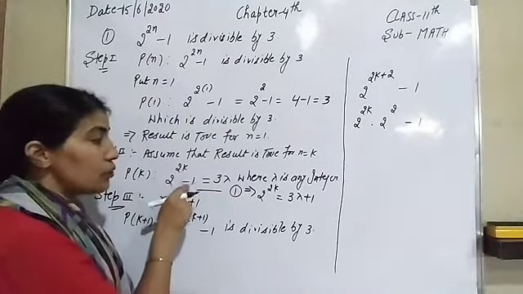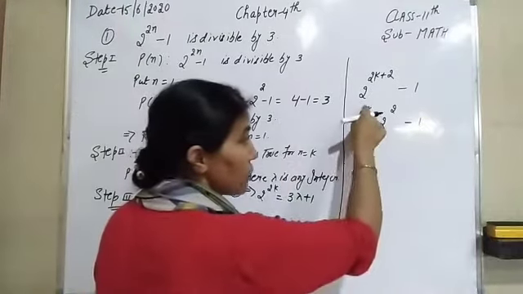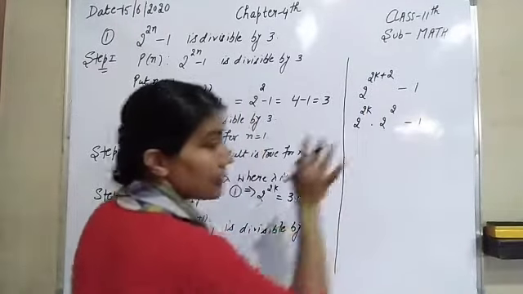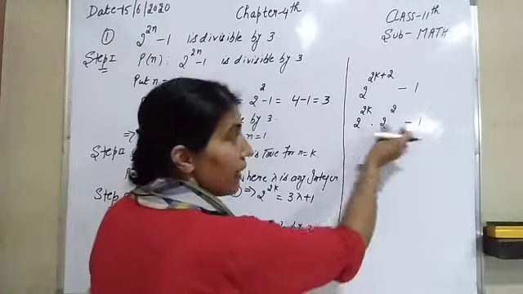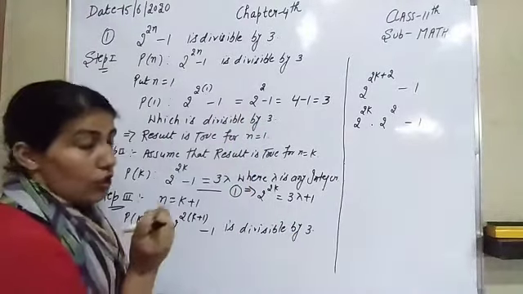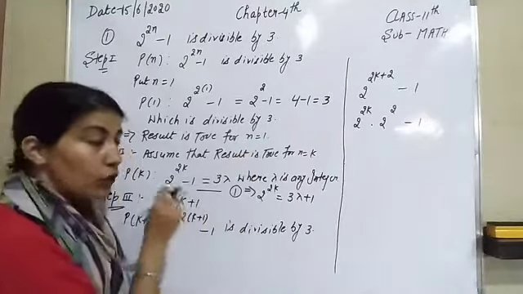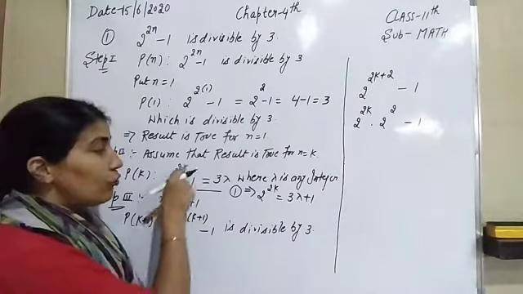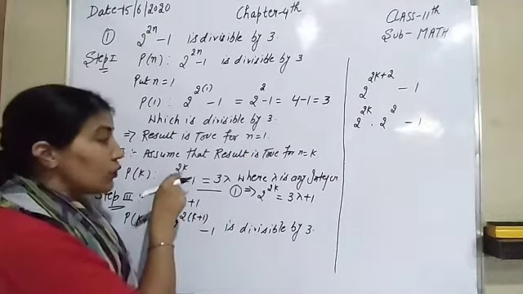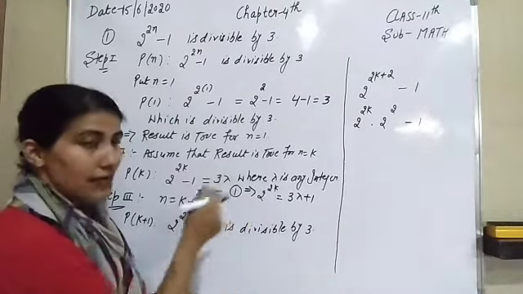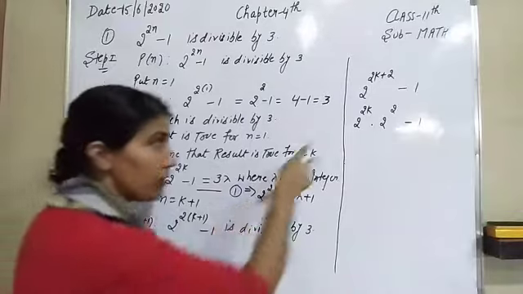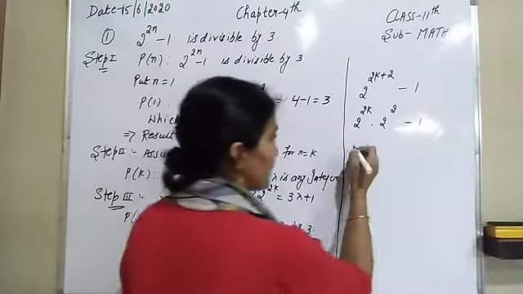Because here is 2 raised to power 2k minus 1. Here is 2 raised to power 2k into 2 square, minus 1. So we cannot combine these values because that is its multiple and that is subtraction of 1. So always you will find out the value of its power form. So here is 2 raised to power 2k and its value is 3 lambda and here is minus 1 is plus 1. So put this value here, 3 lambda plus 1.